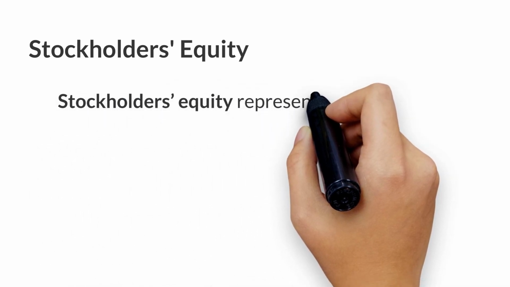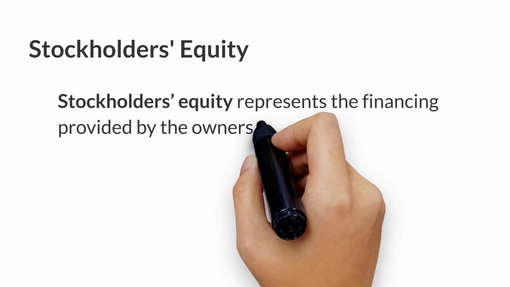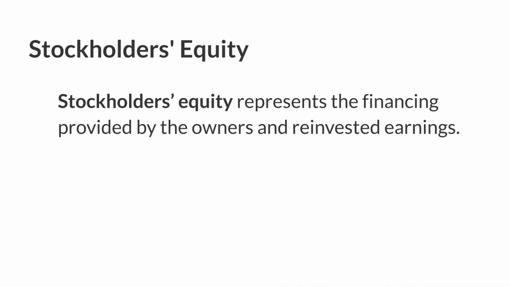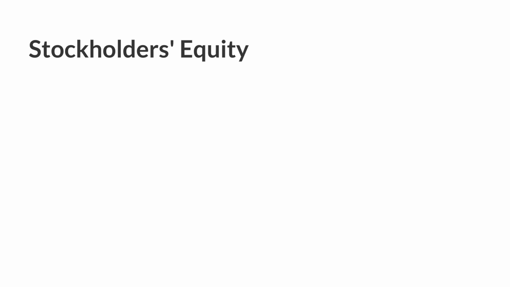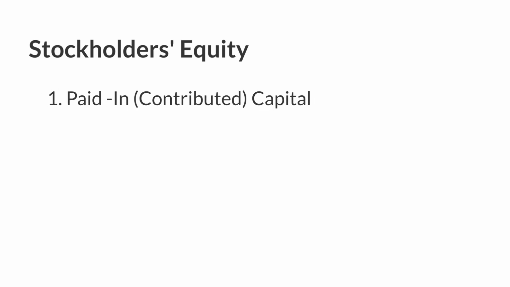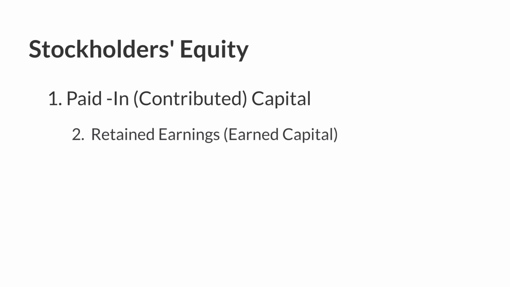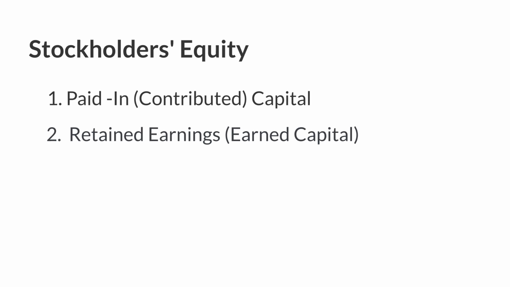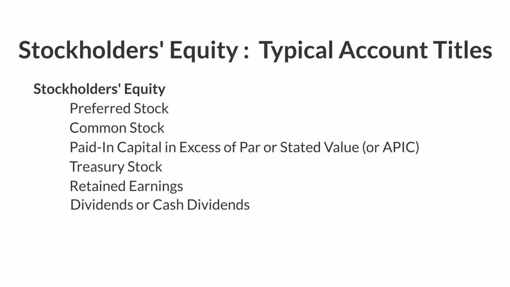Stockholders' equity represents the financing provided by the owners, as well as reinvested earnings. Stockholders' equity consists of two parts: paid in or contributed capital, which represents the financing from the owners, and retained earnings, which is the amount of earnings reinvested in the business. Net income increases retained earnings, whereas dividends reduce it. There will be numerous videos that explain stockholders' equity transactions and the accounts we use. For now, we will simply use common stock and retained earnings.